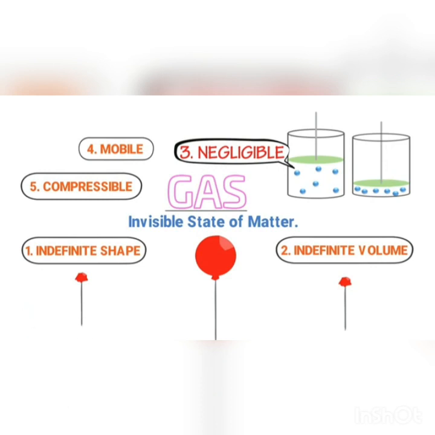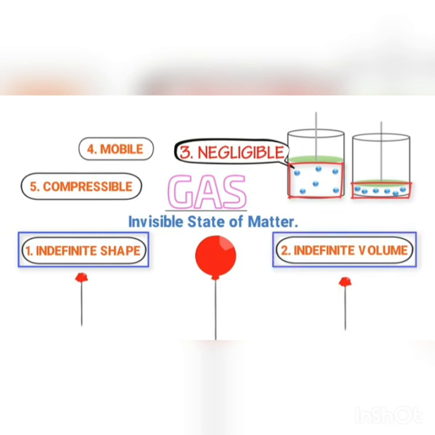Initially, both the shape and volume of gas was like this. But due to external force of the piston, both the shape and volume of gas changed. That's why we say gases have indefinite shape and indefinite volume. Also, gases are compressible due to gaps or empty spaces among molecules.